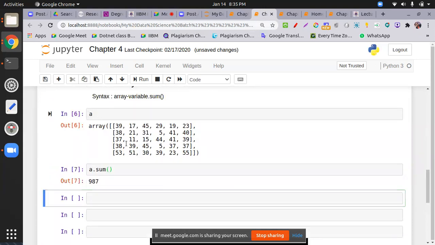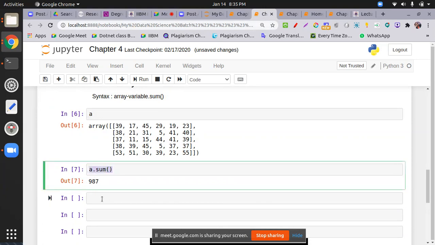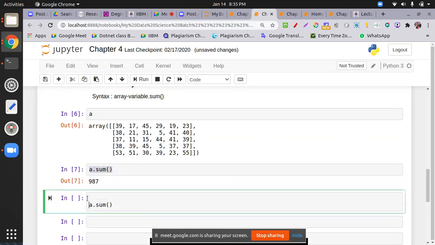So it will sum all the elements. A dot sum with axis equal to 1 means row wise sum. So what I do, I just put axis equal to 1.